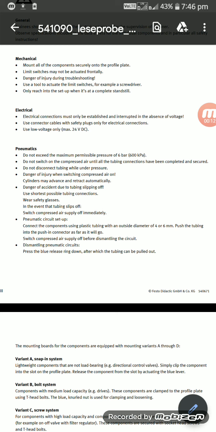First one, we have to introduce some mechanics. Mechanically, mount all of the components securely onto the profile plate. Limit switches may not be activated by hand, as there is a danger of injury during troubleshooting. Use a tool to activate the limit switches, for example a screwdriver. Only reach into the setup once it is complete and at a standstill.